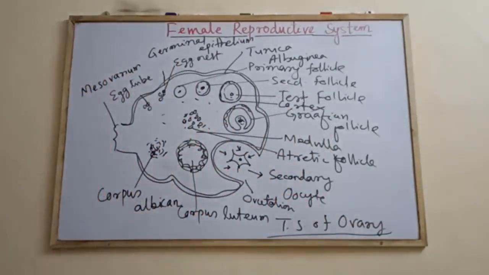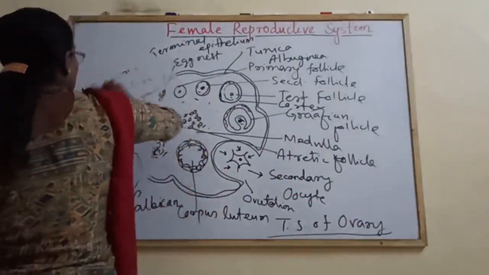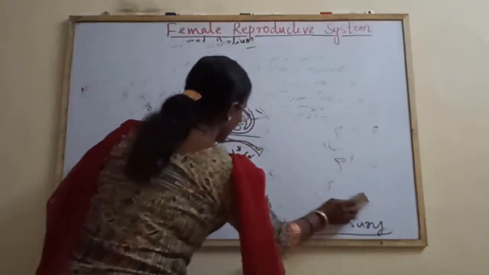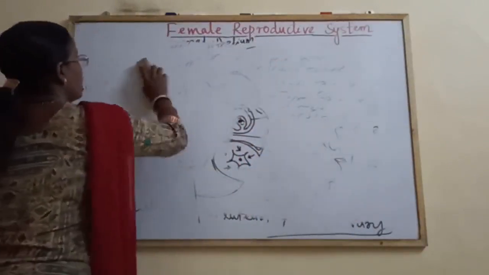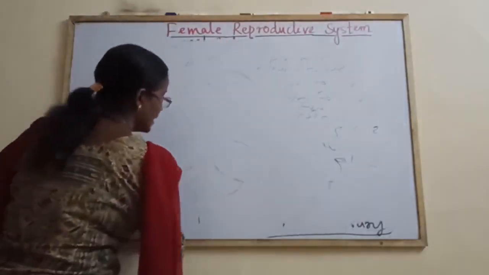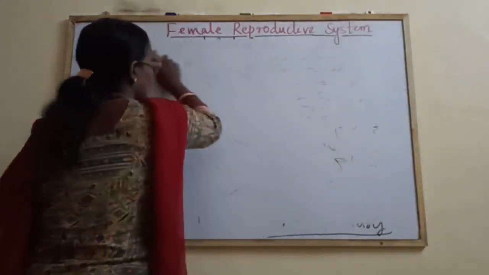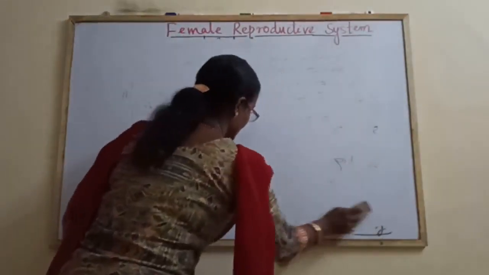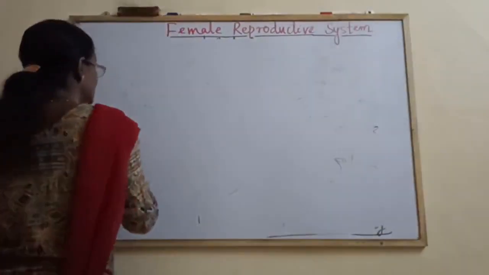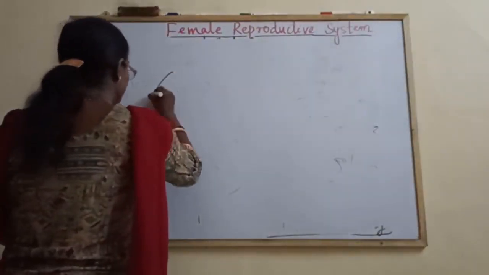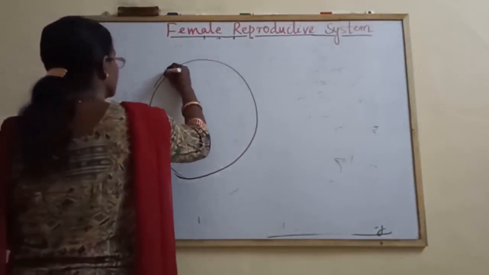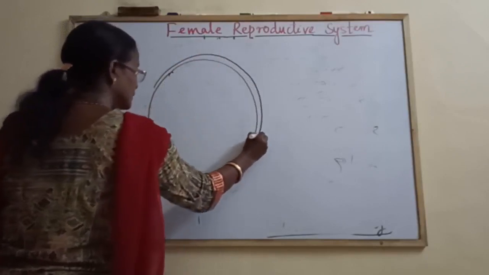Now come to the structure of Graafian follicle. The mature ovarian follicle is known as Graafian follicle. It has the outermost layer theca externa, followed by theca interna. So let us draw one by one. Theca externa.